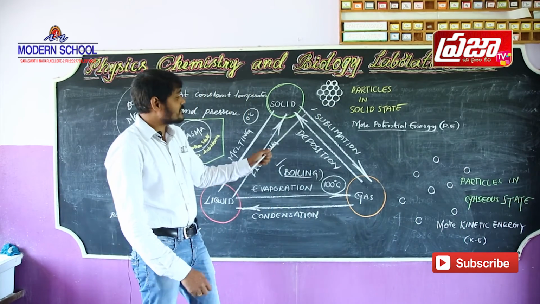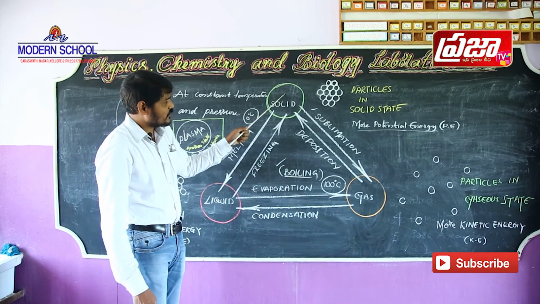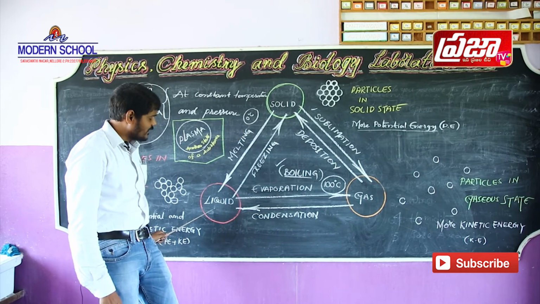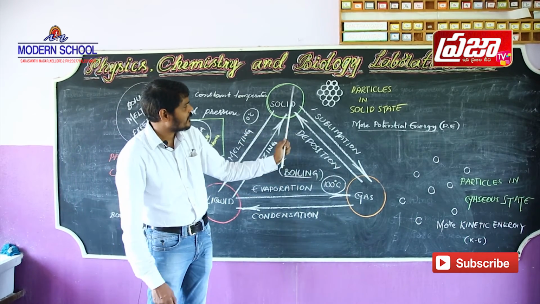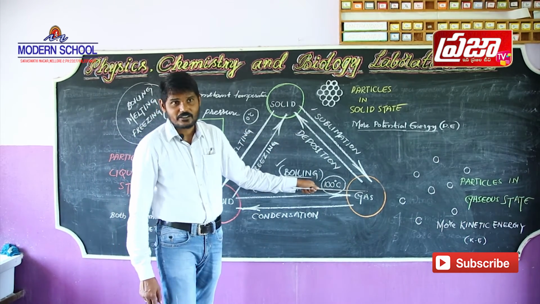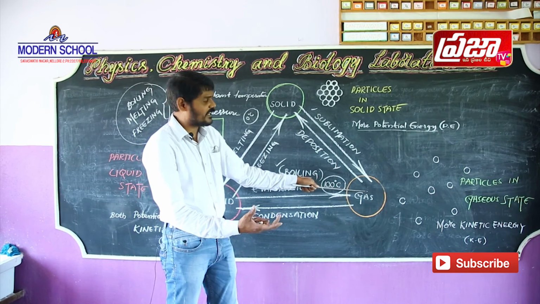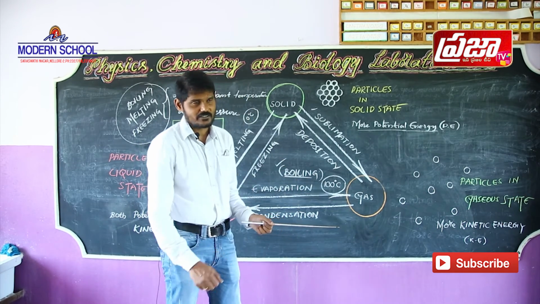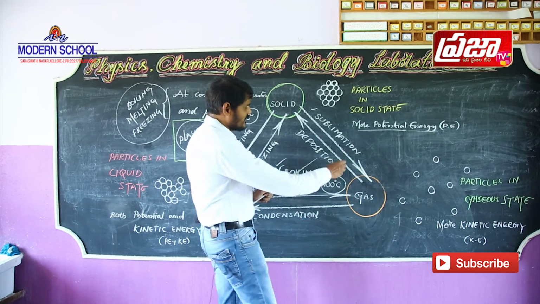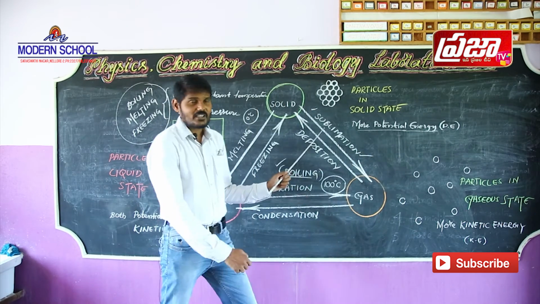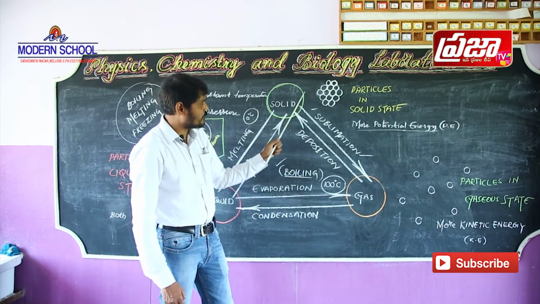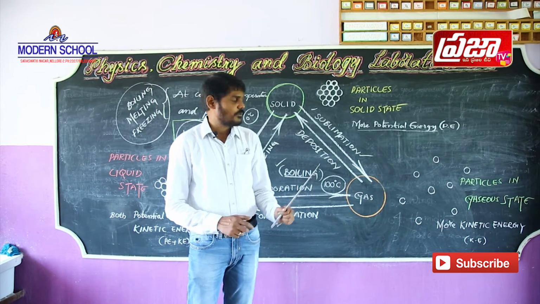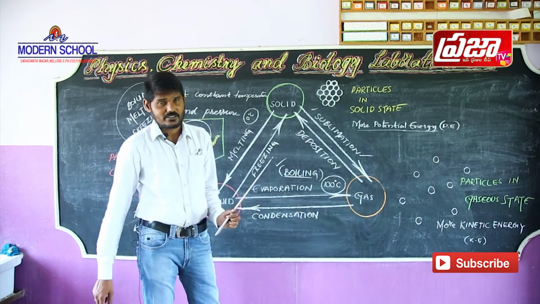Next, sublimation is a special case. A solid state substance, when we heat it, does not become liquid but directly changes into gaseous state. For example, camphor. If you heat camphor, it turns from solid state to gaseous state. That process is known as sublimation. Sublimation is the change of a solid state substance into gaseous state without becoming liquid.